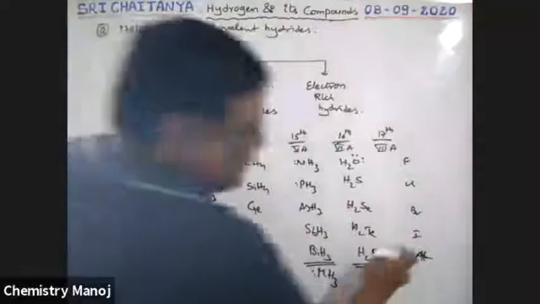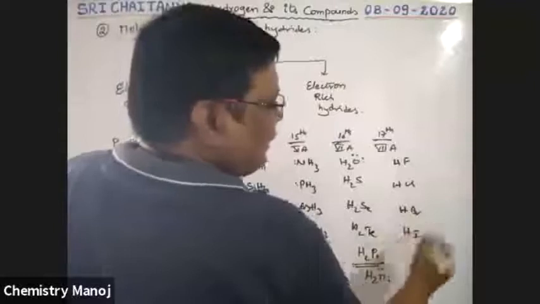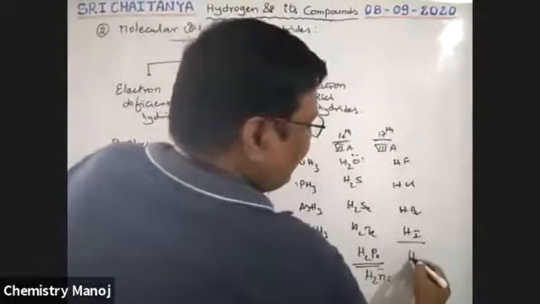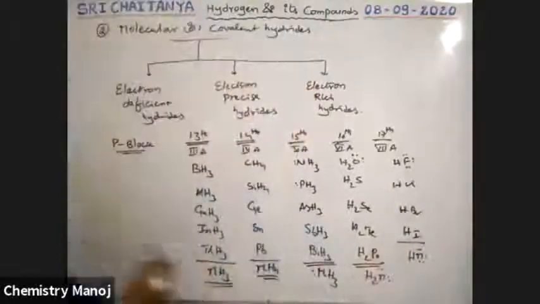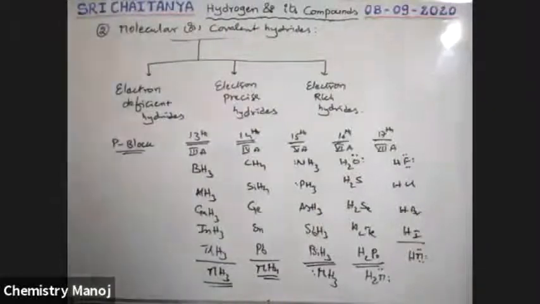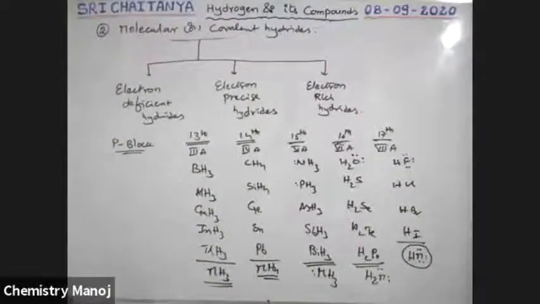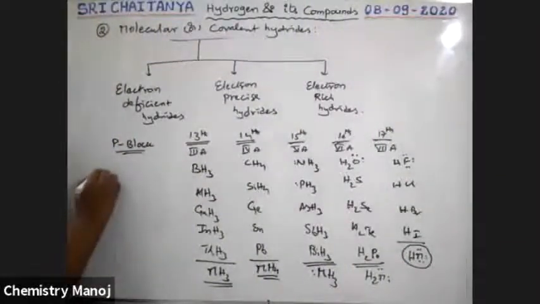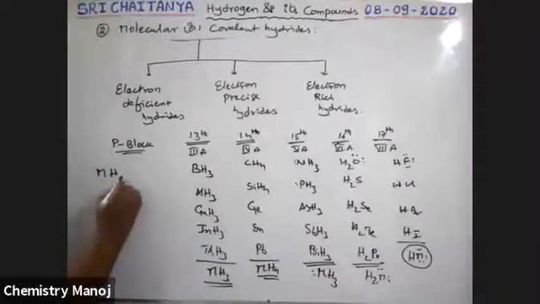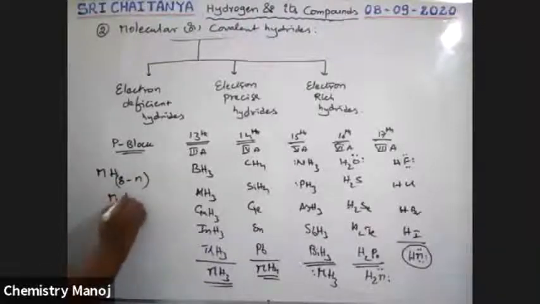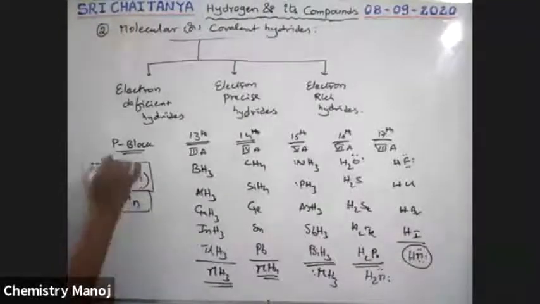Next, polonium is a radioactive element. Don't consider this one. So it is HF, HCl, HBr, HI, boys. So it is our HM type. Fluorine has three lone pairs, boys. Like that, every halogen has three lone pairs. These are the formulas for the P block elements, hydrogen with P block elements. That means the general formula is MH(8 minus n) or MHn type. These are the general formula for hydrides of our P block elements.